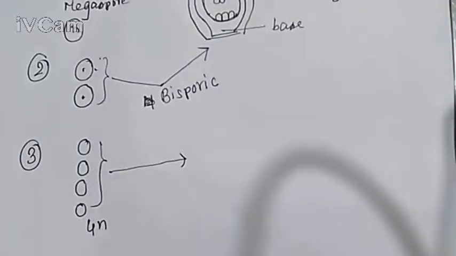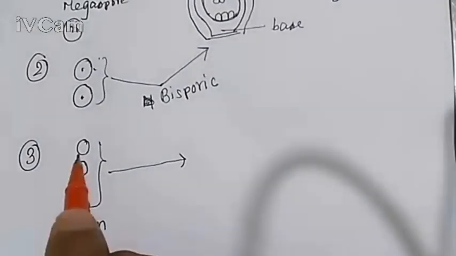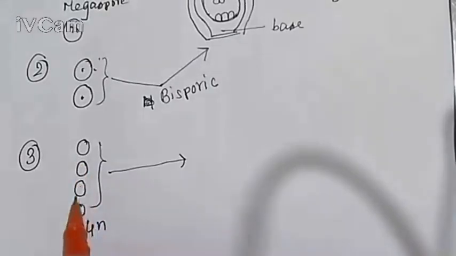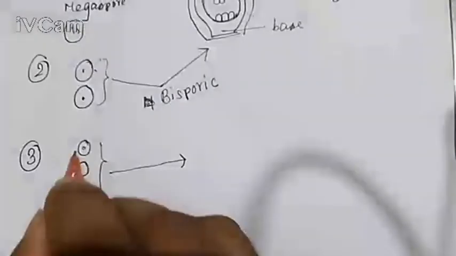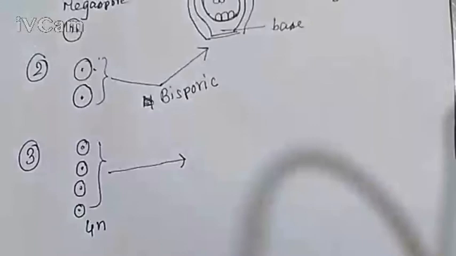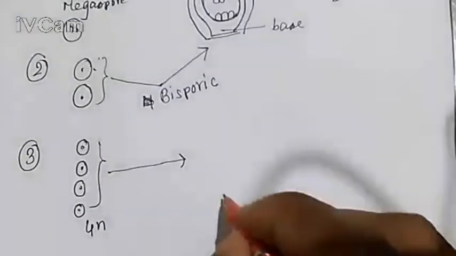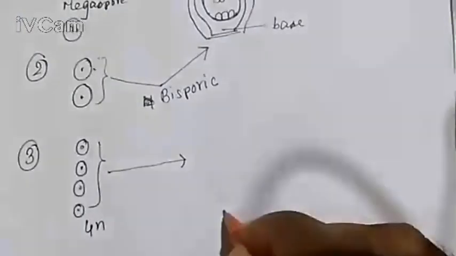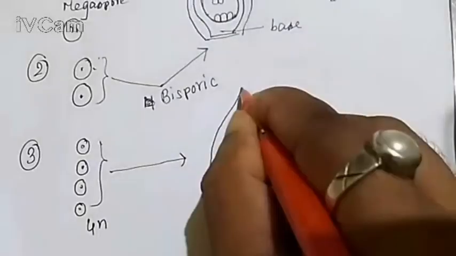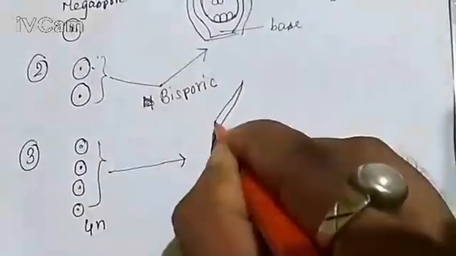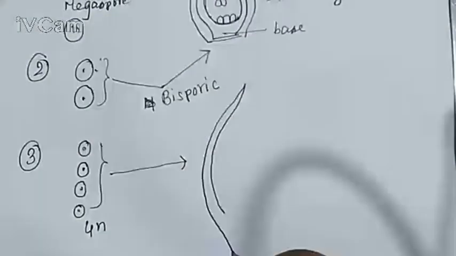I repeat the definition. All the four, this is 1, 2, 3, 4. All 4 megaspores form a single ovule.